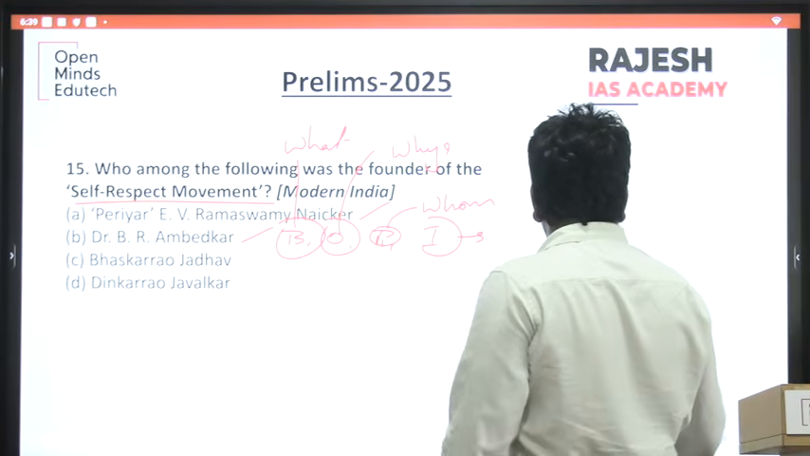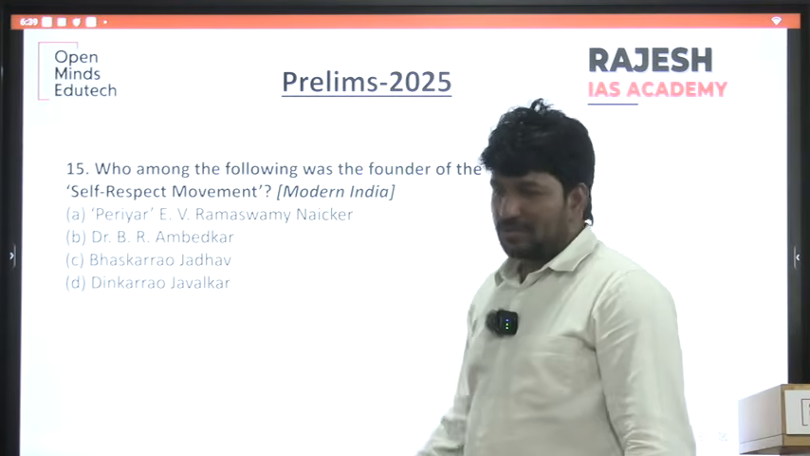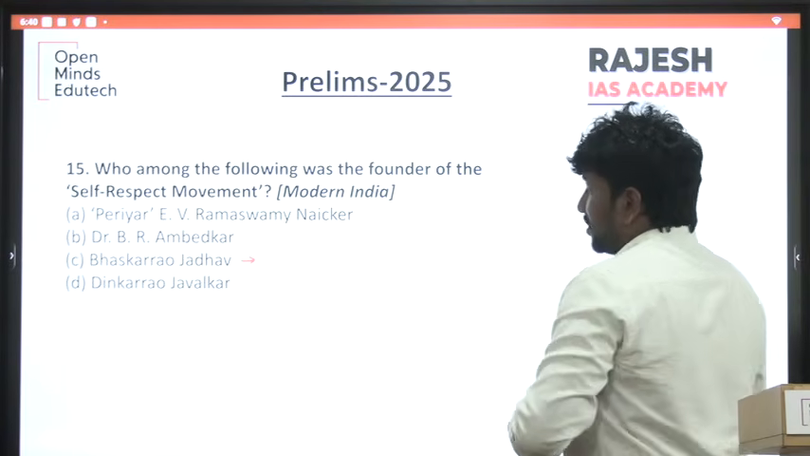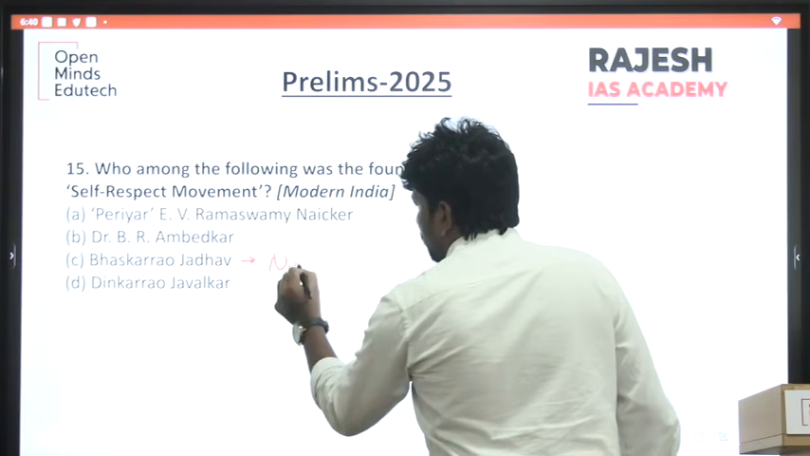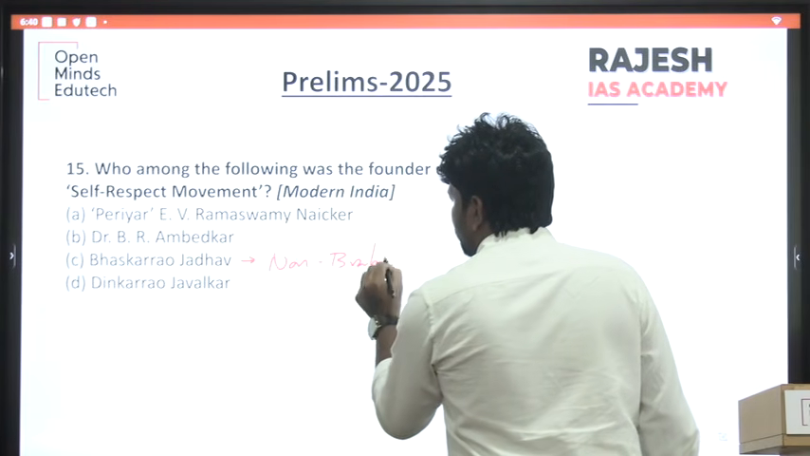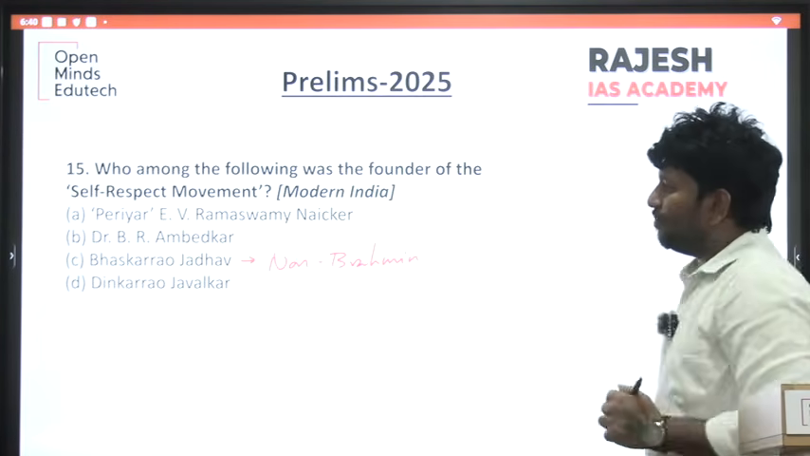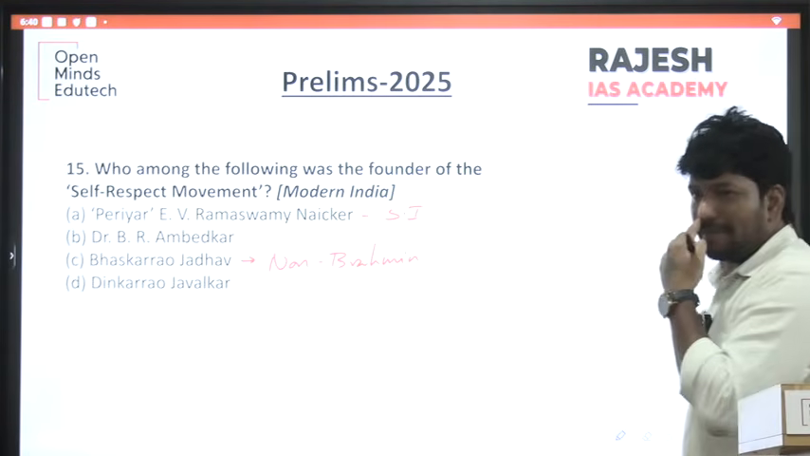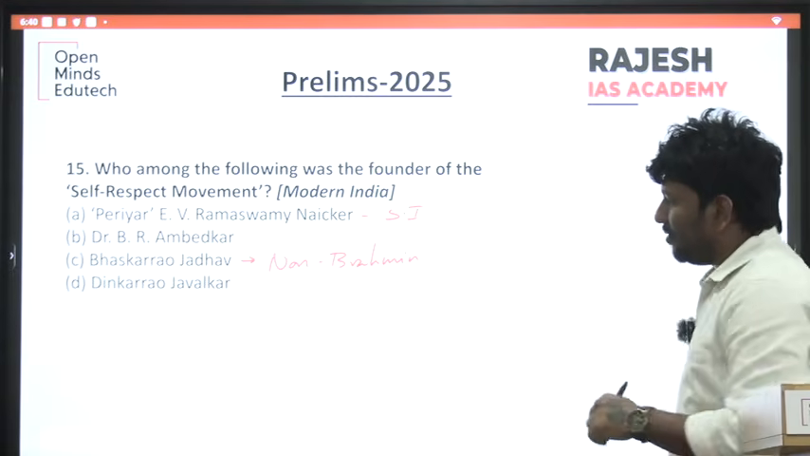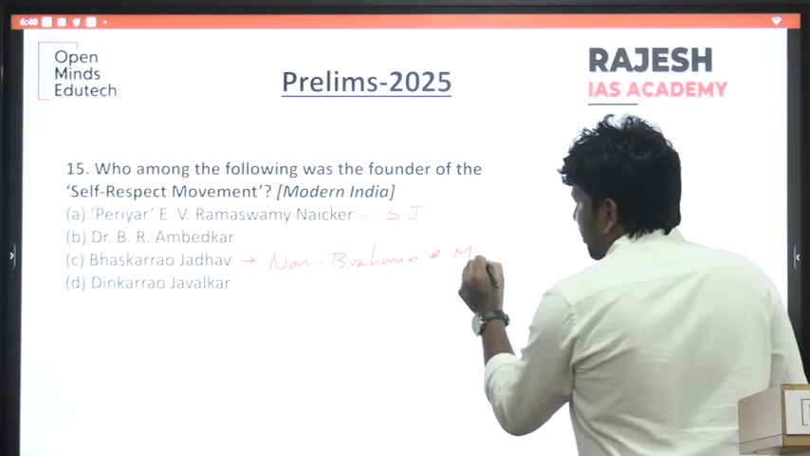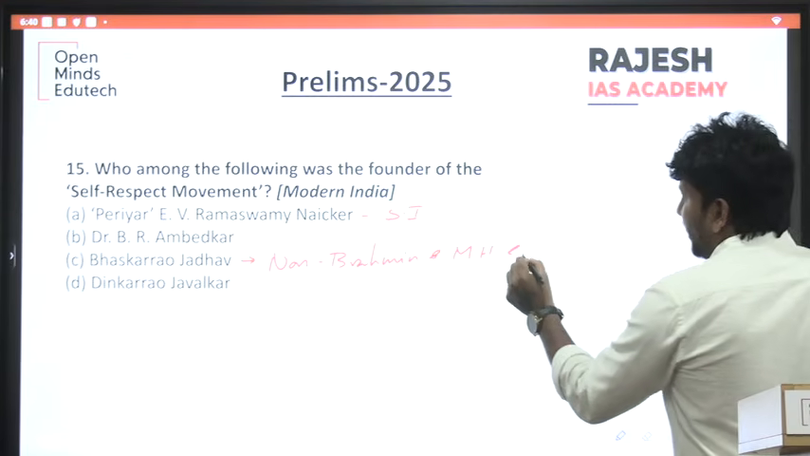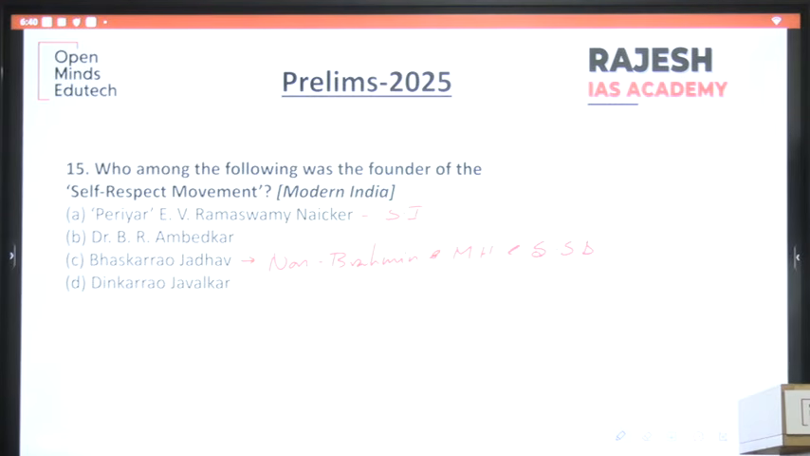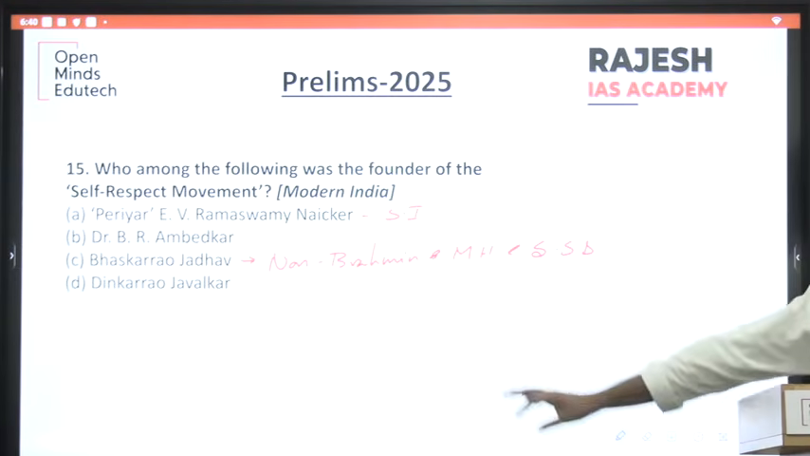Two new names are given here, and I will discuss them. Bhaskar Rao Jadhav also belongs to the non-Brahman movement, same as Periyar in South India. This Bhaskar Rao Jadhav led the non-Brahman movement in Maharashtra. He is famous in Maharashtra, and he is part of Satya Shodhak Samaj.